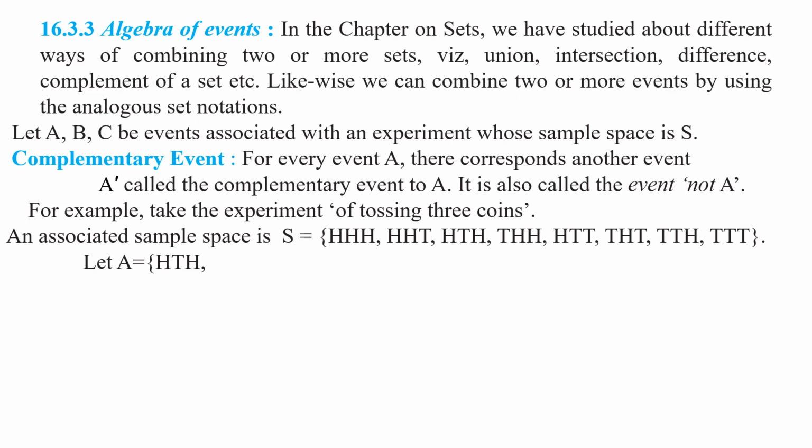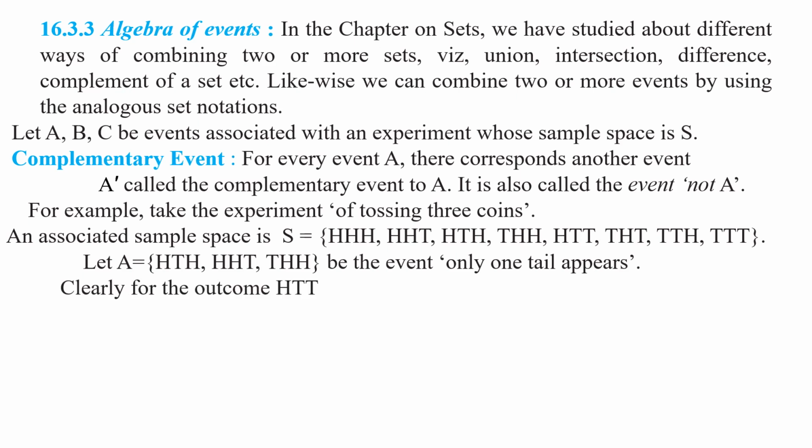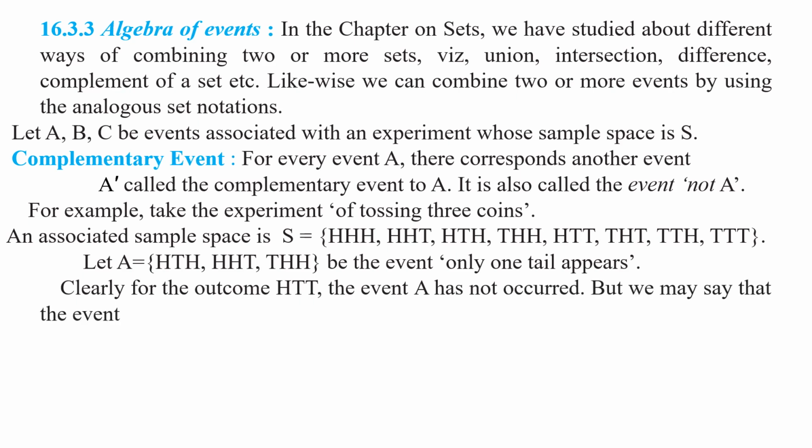For this random experiment, let A equal HTH, HHT, THH be the event that only one tail appears. If we observe this event, in all these outcomes T appears only once. Clearly, for the outcome HTT, the event A has not occurred, but we may say that the event not A has occurred.